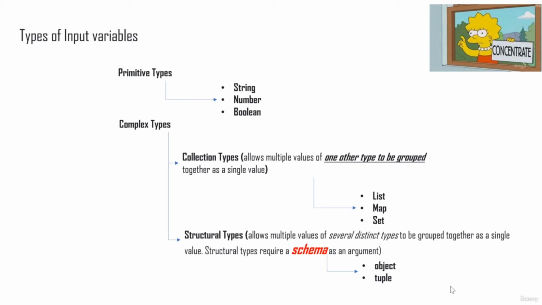You use collection types when you want to allow multiple values of another type to be grouped together as a single value. And you use structural types when you want to allow multiple values of several distinct types to be grouped together as a single value. One important distinction is that whenever you're using a structural type, you also need to mention the schema for that particular type. Whereas for collection types, you do not need to mention the schema. You can just mention what type it is. These types I will explain using examples, so let's go ahead and see the examples in the next chapter.